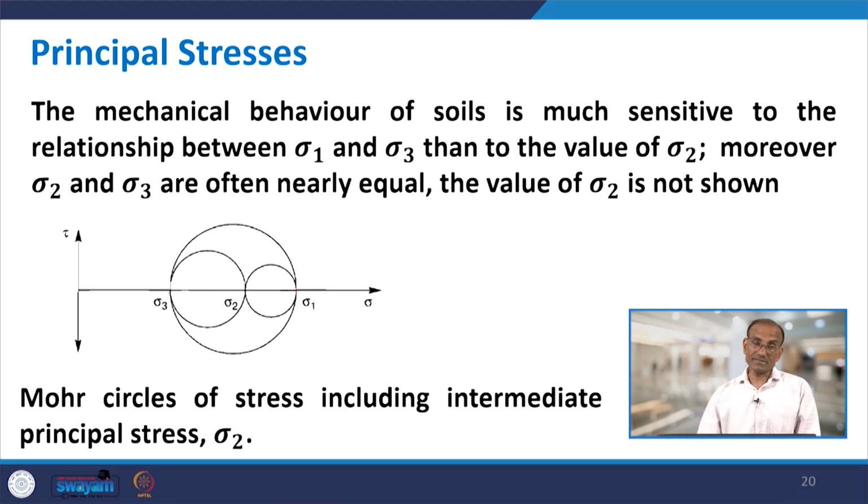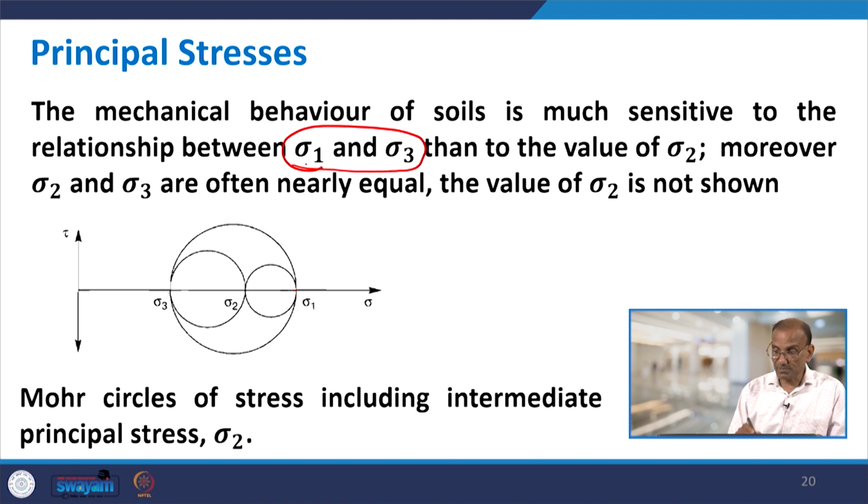So, continue with the Mohr circle. The mechanical behavior of soils is very sensitive to the relation between sigma 1 and sigma 3, that is, the relationship between major principal stress and minor principal stress. What is the relation between sigma 1 and sigma 3 governs much about mechanical behavior. However, sigma 2 does not influence much.